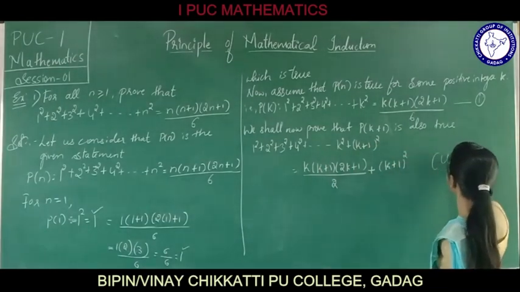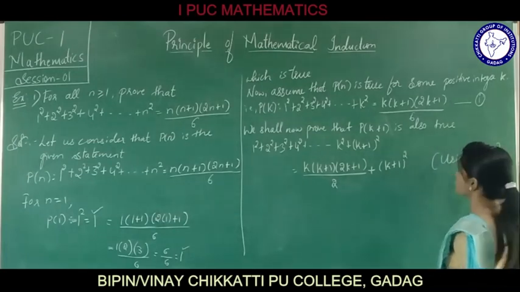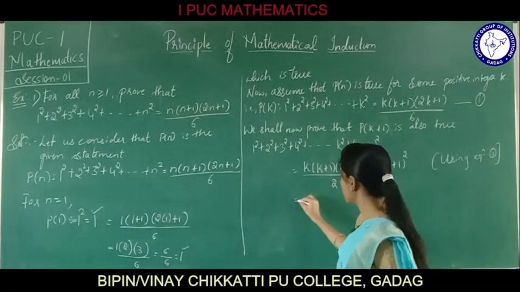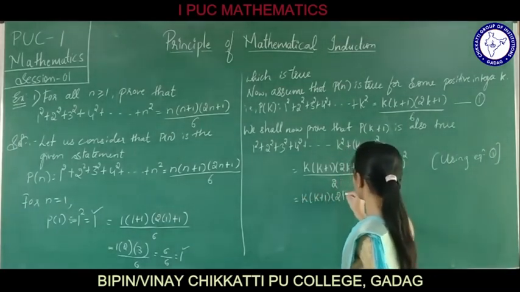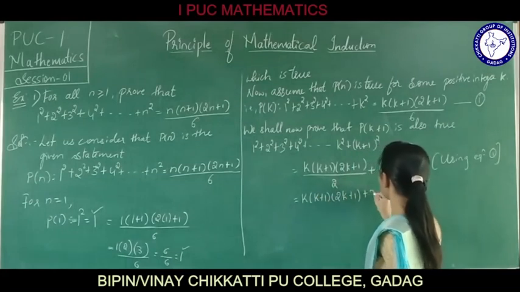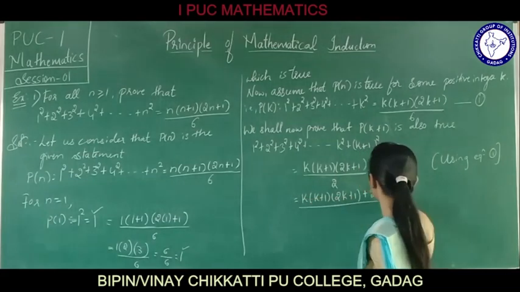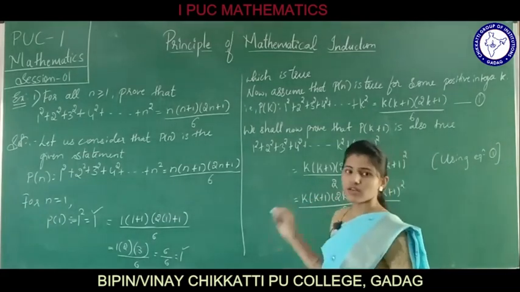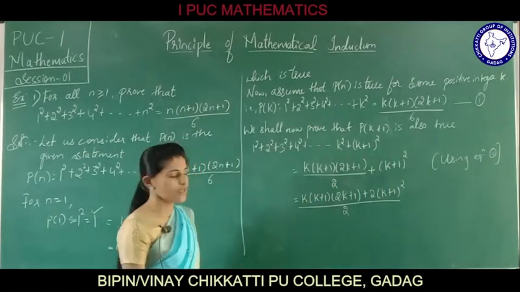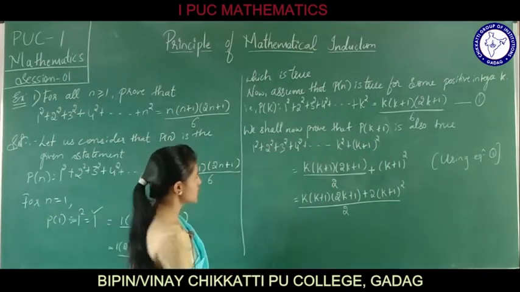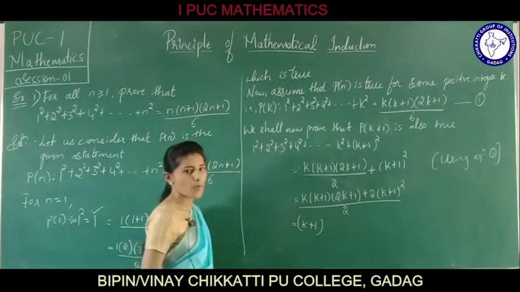What have we done here? Using equation 1. So now just take the LCM. K into k plus 1 into 2k plus 1 plus 6 into k plus 1 square divided by 6. Sorry, it is not 2, it is 6 here. The LCM is 6. Now take k plus 1 as common.